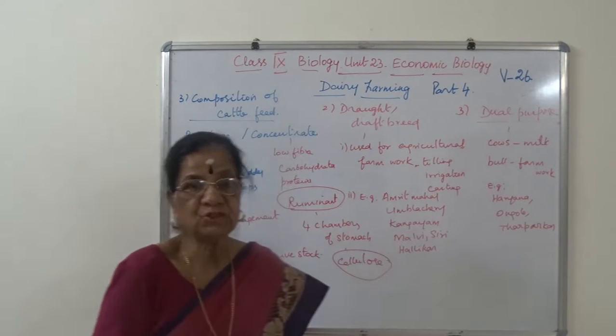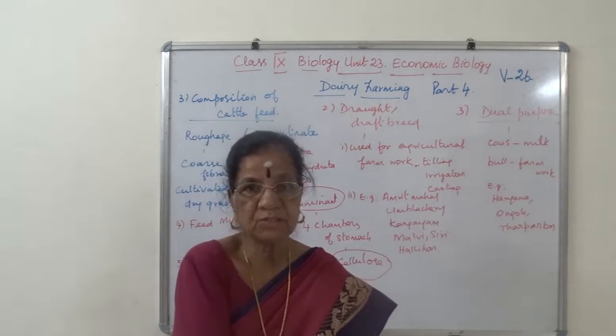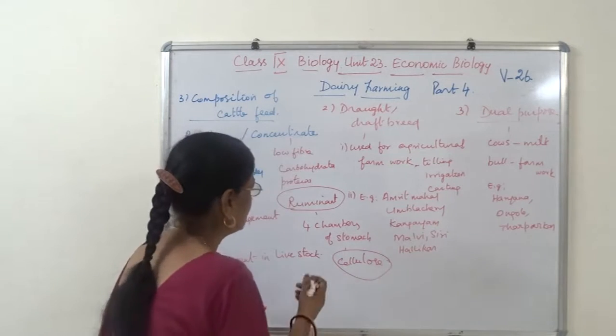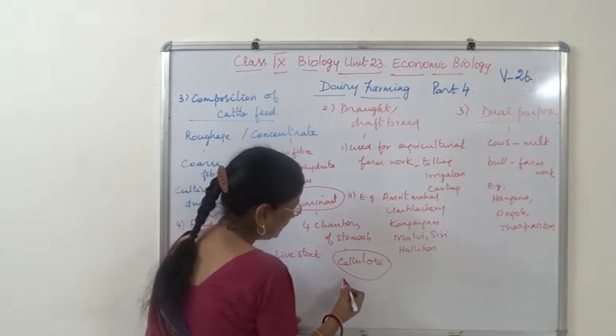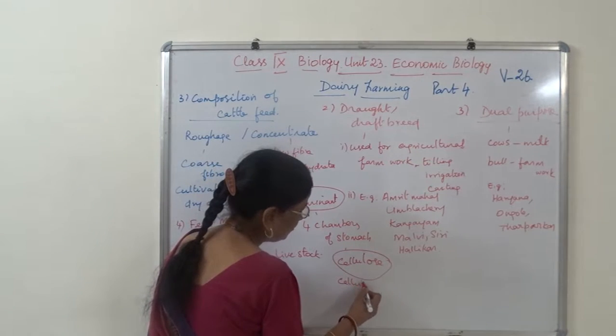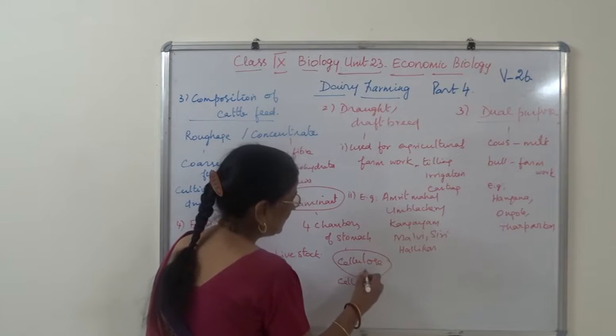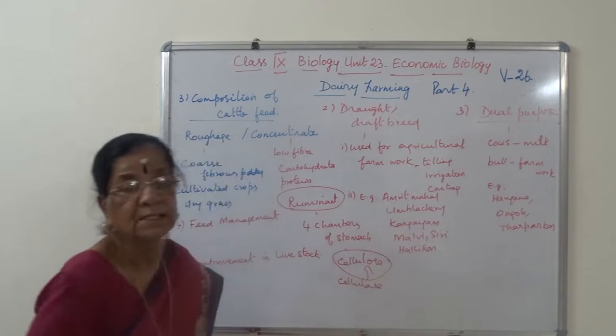Plants will have cellulose, or carbohydrates, we say, no? So that is getting digested. And the ruminant chamber contains an enzyme called cellulase, which is digesting the cellulose.